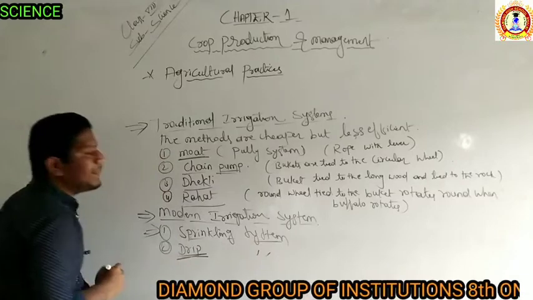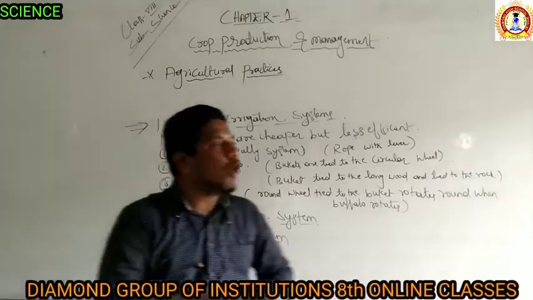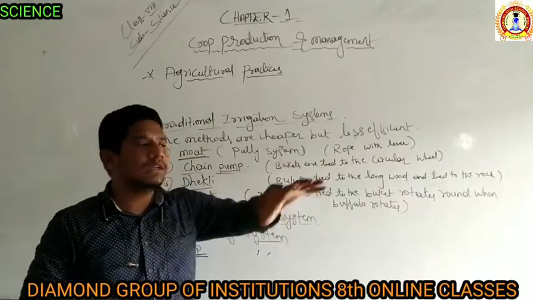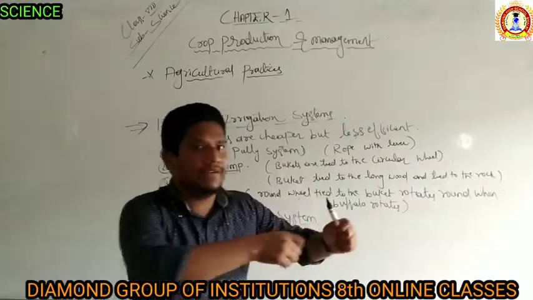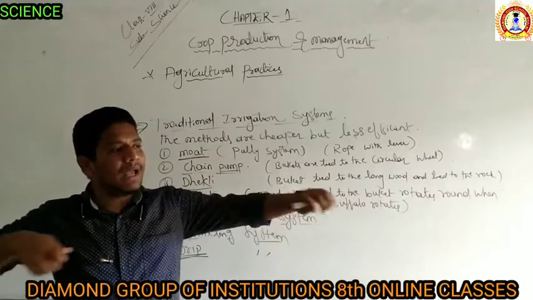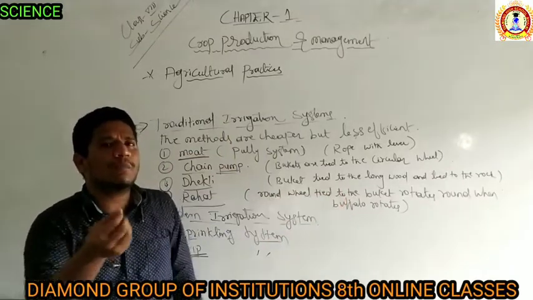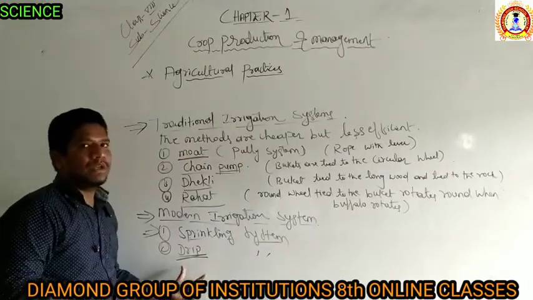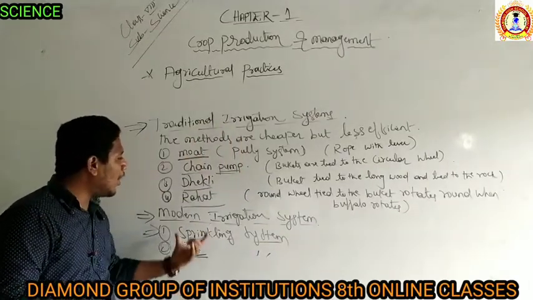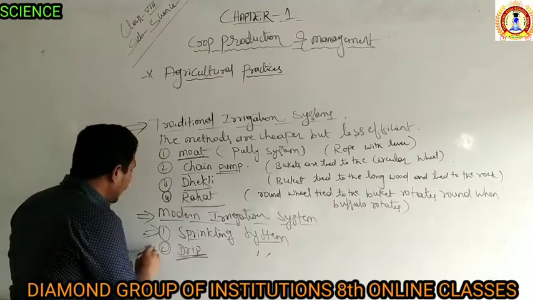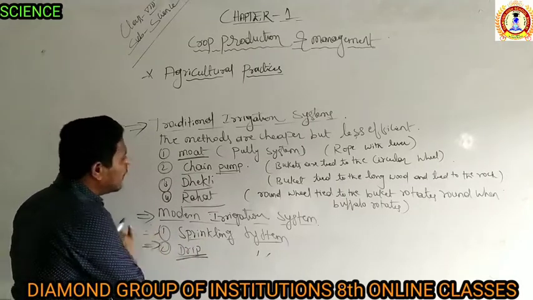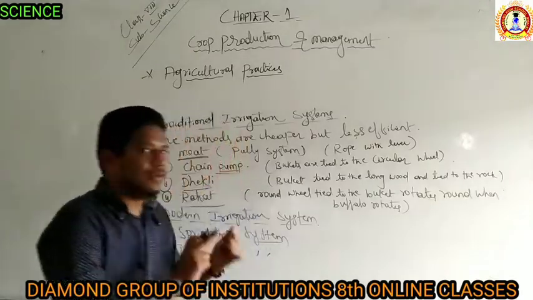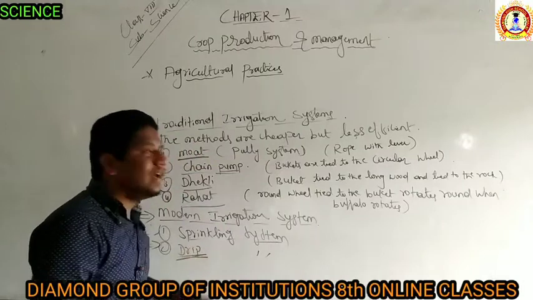The second is the drip system. The drip system is nothing but the whole area of the land, that field, is covered by pipelines. And those pipelines are going to release small drops of water continuously. That is going to be called a drip system. So both of these are the modern irrigation systems which we are implementing in our modern crop production. The first one is the sprinkling and the second one is the drip system.